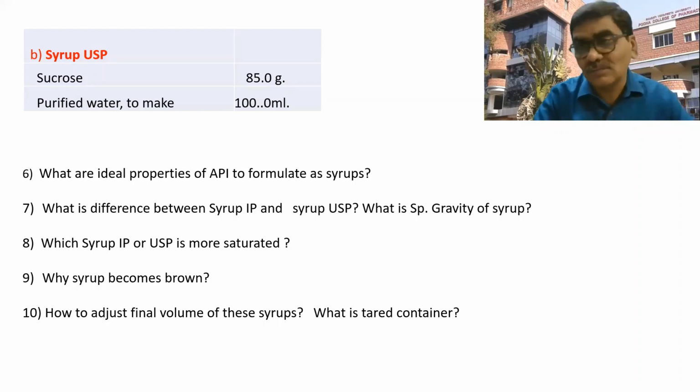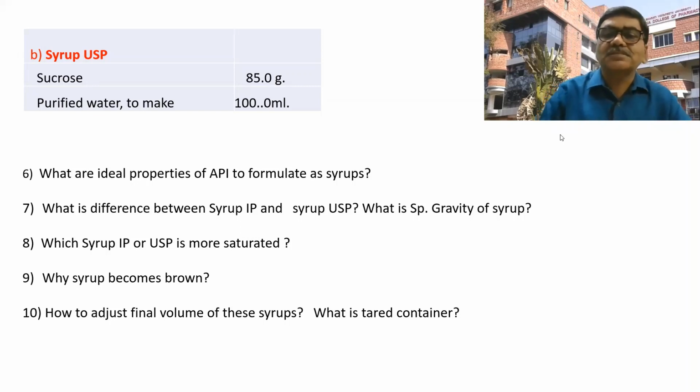Why does syrup become brown? It is called invert syrup, inversion. Sucrose is converted into different other sugars. Which are these? This is also more important. Then what happens? Is the invert sugar more sweet or less sweet? Which is sweeter? Which is less sweet? Correct. And how to avoid that browning? If browning is there, can we use it in the preparation? Definitely, if brown or yellowish color will be there, then your preparation should be colored. Then one can use that invert syrup, which is more sweet and more stable, correct.